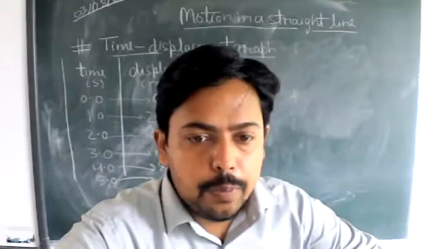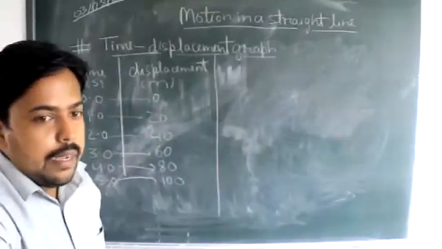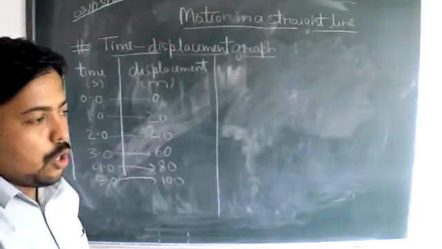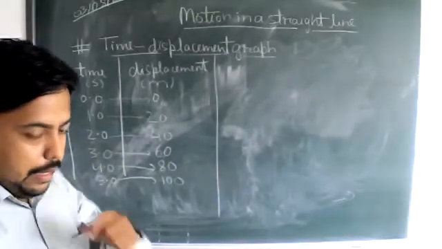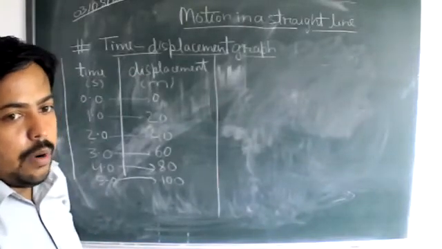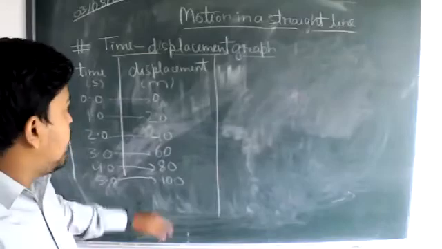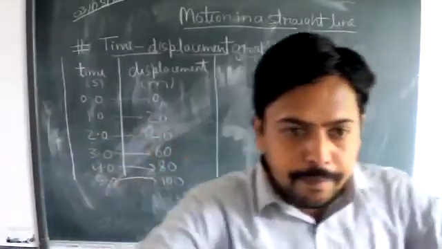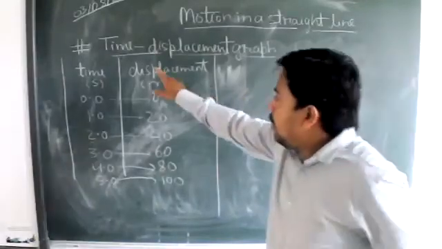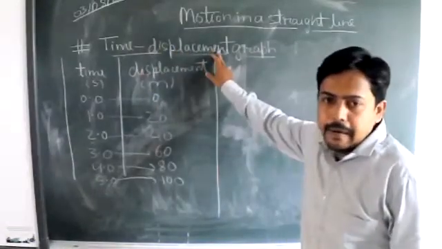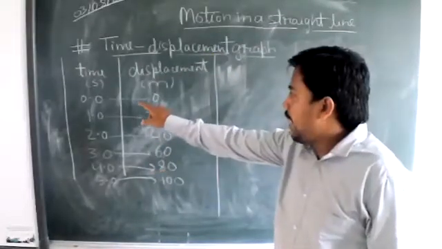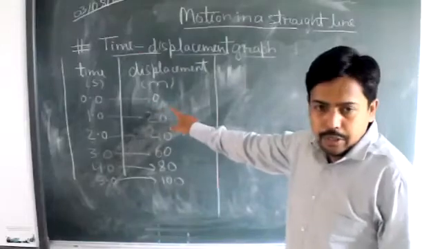And now it's time to proceed to our lecture for today, that is the time displacement graph. This is our topic according to our syllabus of chapter 3, that is motion in a straight line. So we'll be talking about the time displacement graph, and here you can see on the board I have plotted one table according to the time parameter and displacement parameter. It shows the variation of time with respect to displacement.